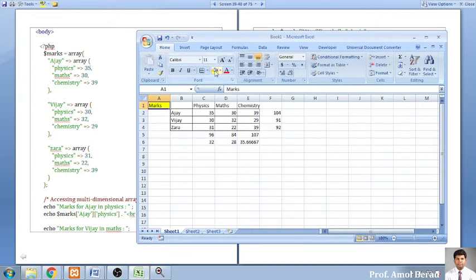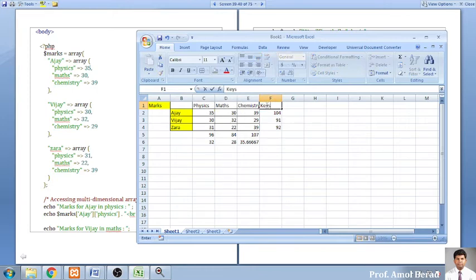Now see, this is an array. I am representing marks as an array that contains three more arrays: an array of Ajay, an array of Vijay, and an array of Zara. So three records, and these are nothing but keys. Now what is physics, what is maths, and what is chemistry?